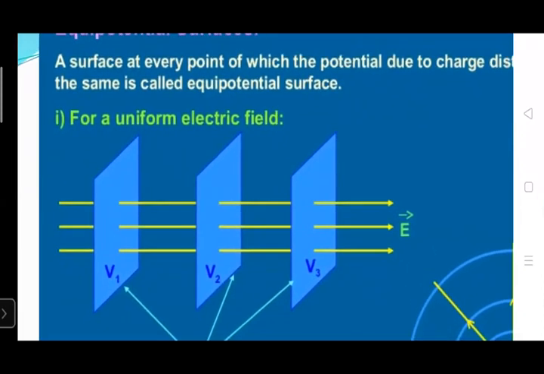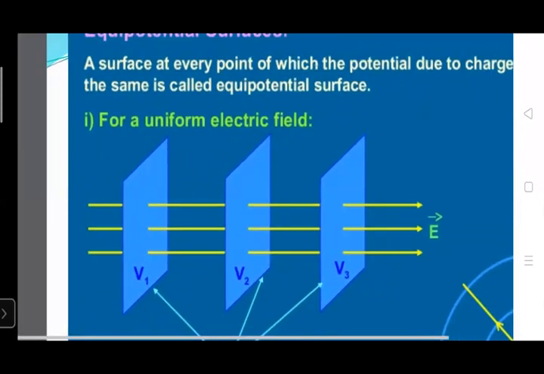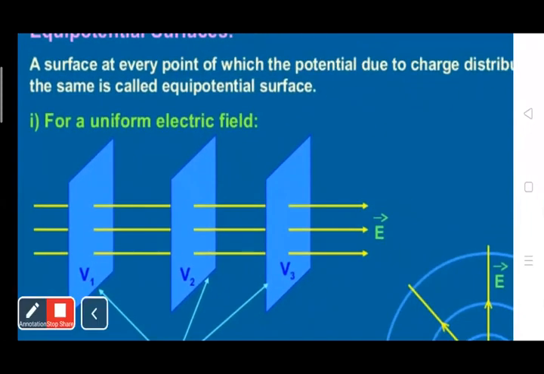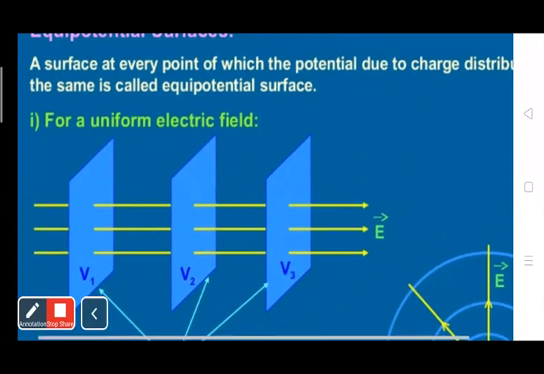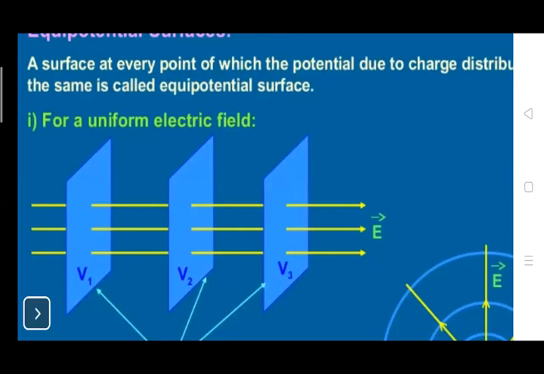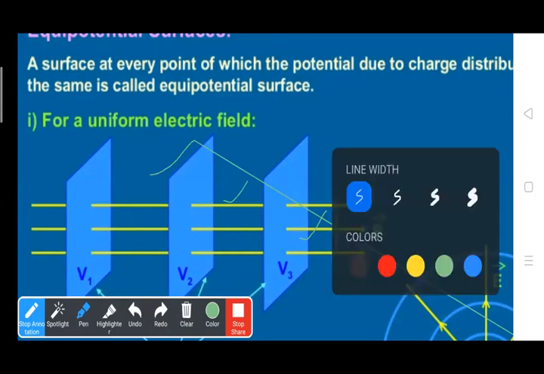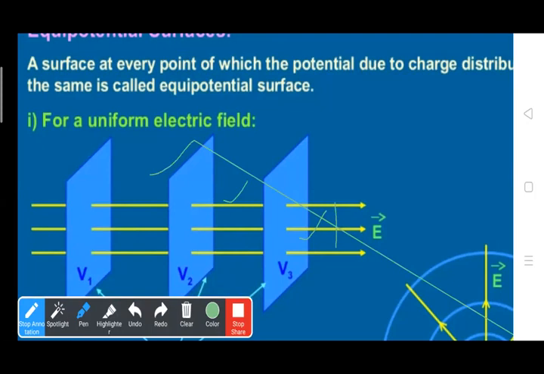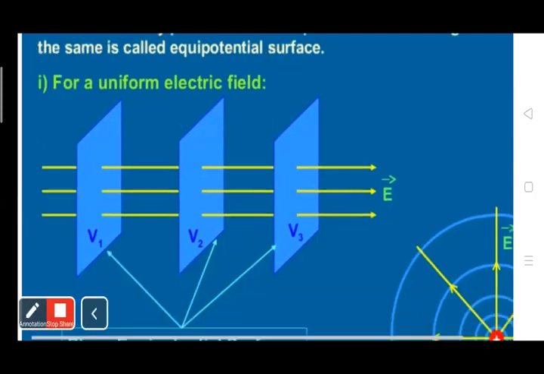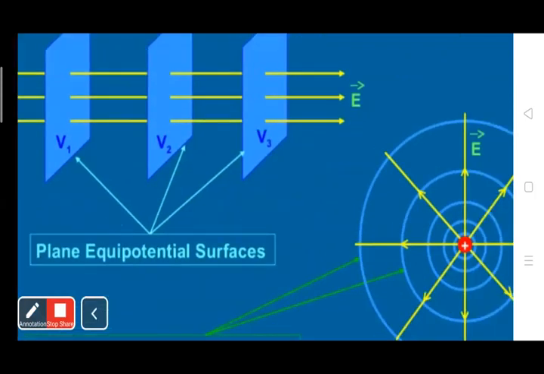For a uniform electric field, as given in the figure, E is the uniform electric field. When we draw surfaces V1, V2, V3, we see that V1 equals V2 equals V3. This is the equipotential surface; the electric potential of these three surfaces is equal. Clear? So these are called plane equipotential surfaces.